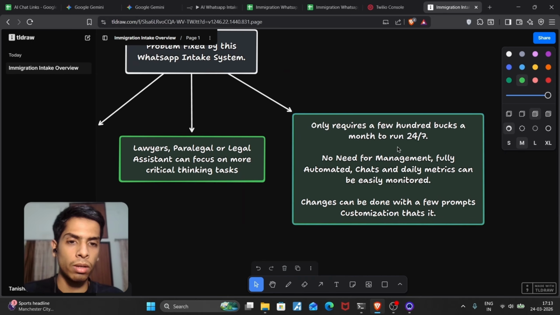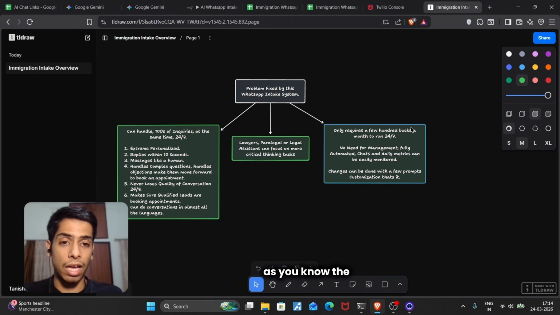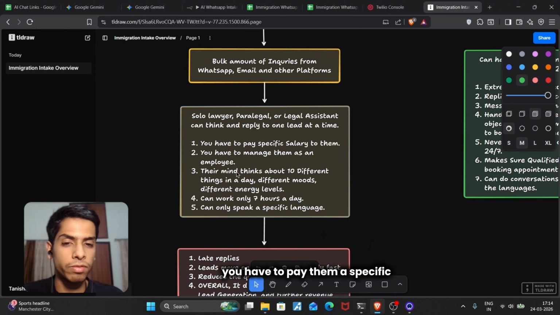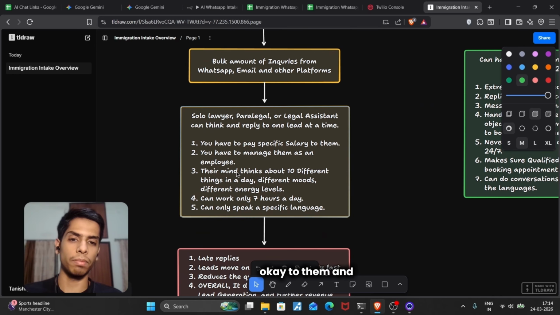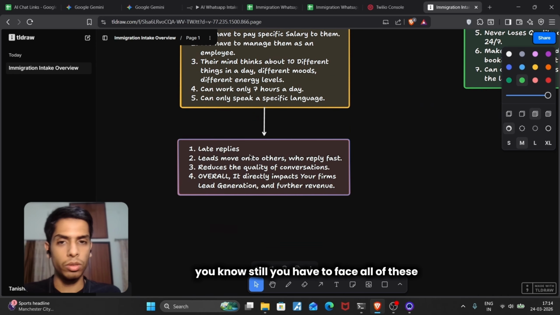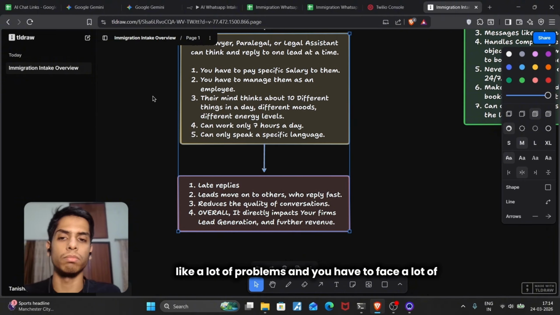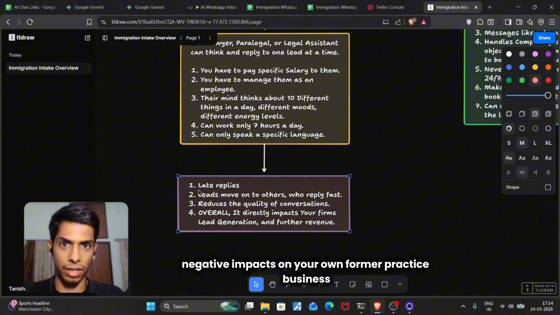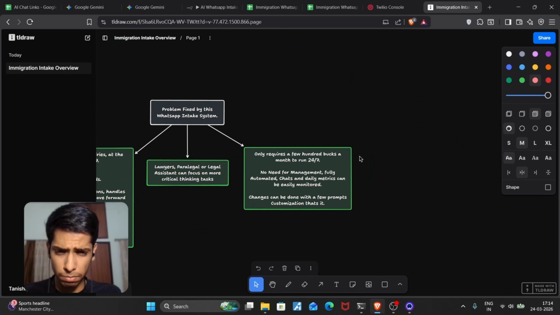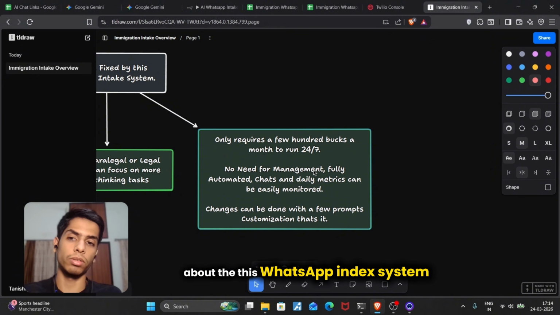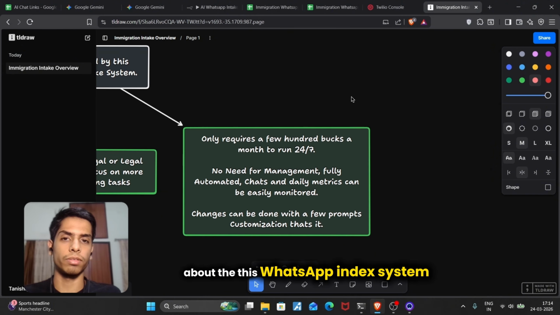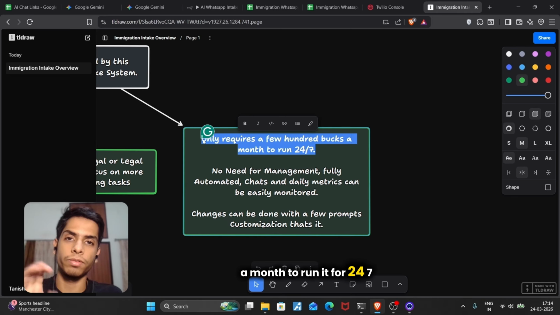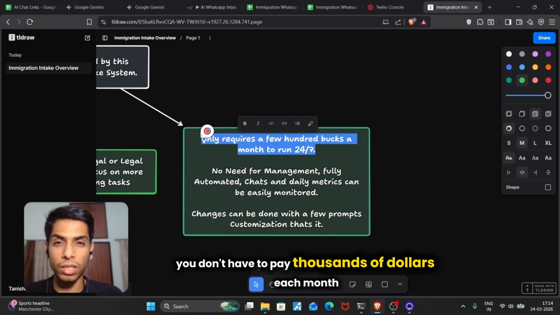Okay. Third point, as you know, one of the biggest drawbacks is you have to pay them a specific salary, and still you have to face a lot of problems and a lot of negative impacts on your own firm or practice business. But the best part about this WhatsApp intake system is that it just takes a few $100 a month to run it 24/7. Literally, that's it. You don't have to pay thousands of dollars each month.